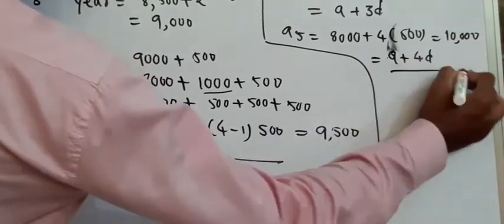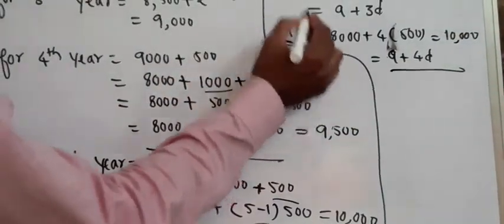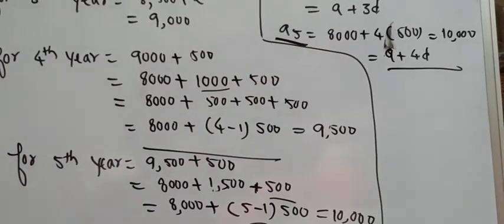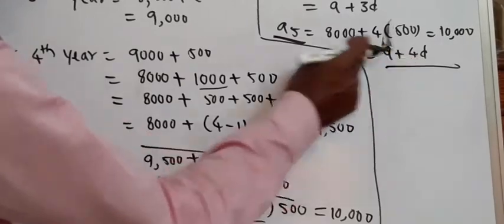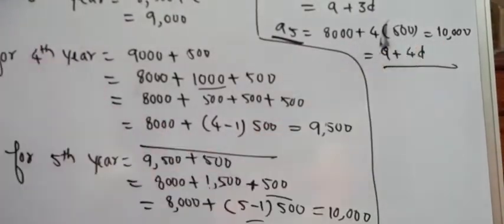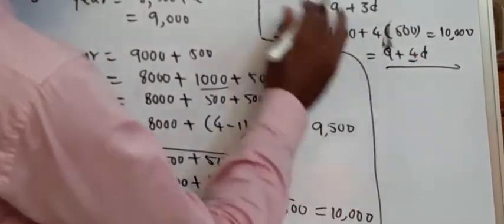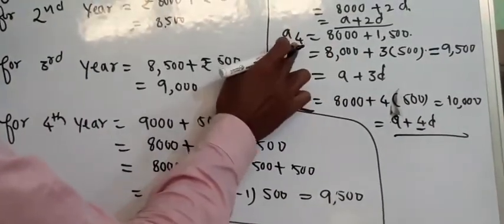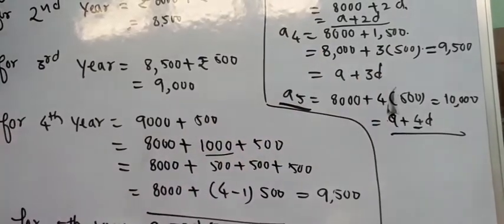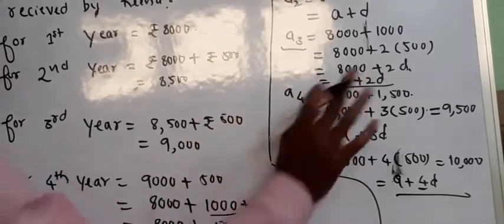See, I want to generalize this. If I want to get the fifth term, what should I add? First term plus 5 minus 1 into d, that is 4d. If I want to get the fourth term, a plus 4 minus 1 into d, that is 3d. If I want to get the third term, a plus 3 minus 1 into d, that is a plus 2d.